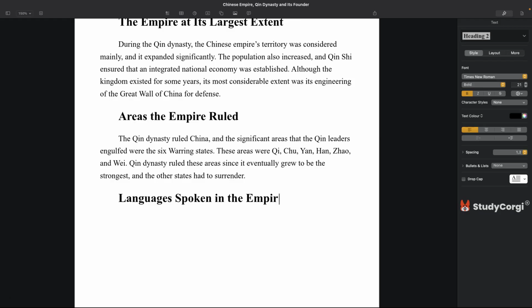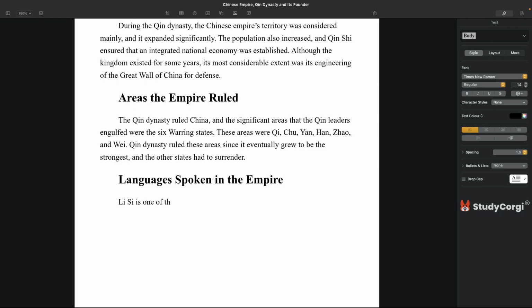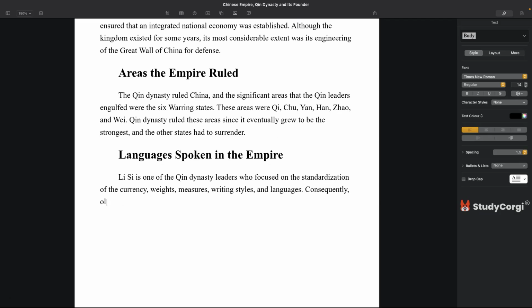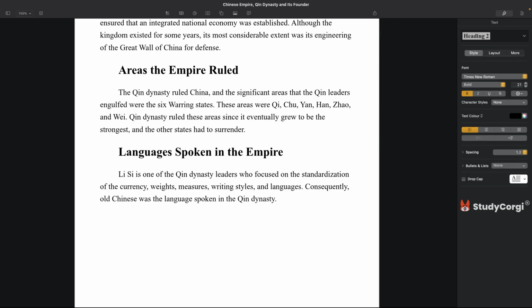Languages spoken in the empire. Li Si is one of the Qin dynasty leaders who focused on the standardization of the currency, weights, measures, writing styles, and languages. Consequently, Old Chinese was the language spoken in the Qin dynasty.